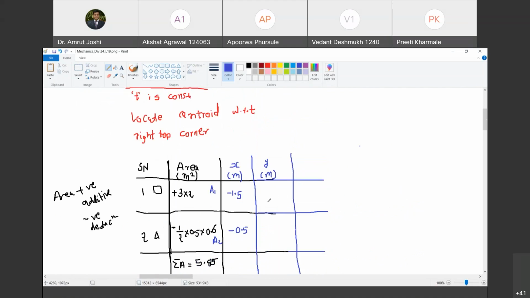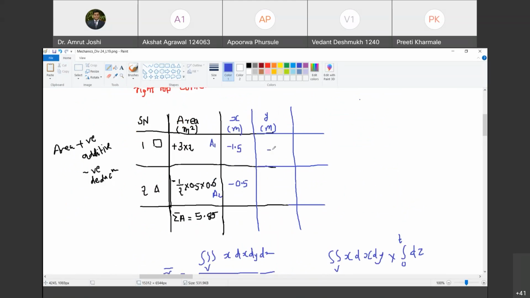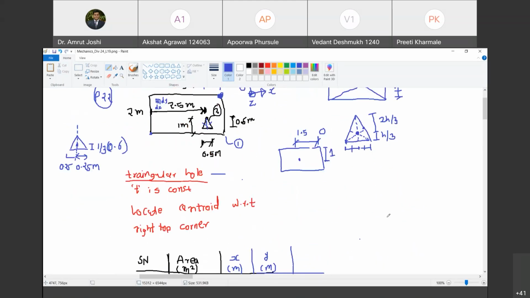Now let us calculate the y distance of the centroids of these figures from O. Are you with me? Yes, sir. So how do I calculate the y distance? What is the y distance of the centroid of the rectangle? This is 2 meters, so it has to be 1 meter. And it is minus 1 because it is in the negative y direction. So I will call it minus 1. Happy? Yes, sir. Okay, great. Now, what is the y distance of the centroid of this triangle? So there you go, this distance from the edge is given as 1 meter. Do you agree with me?